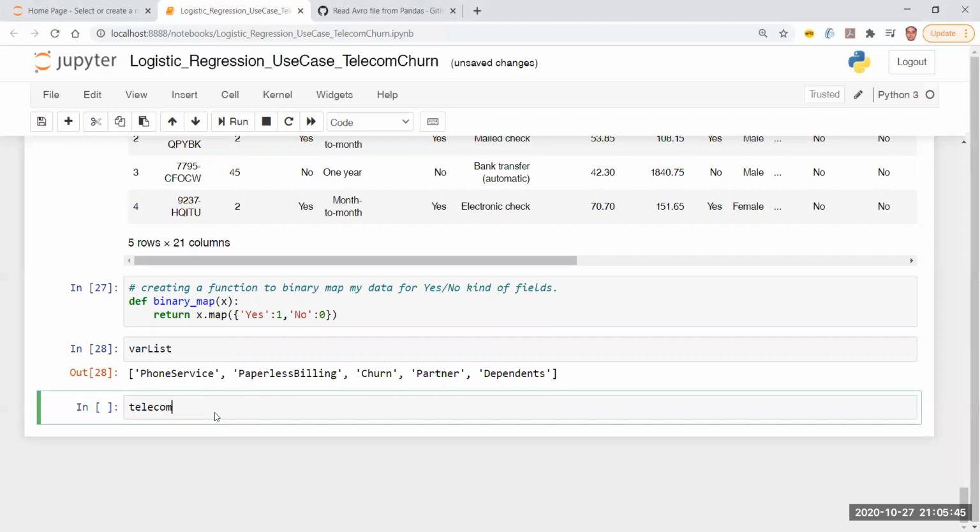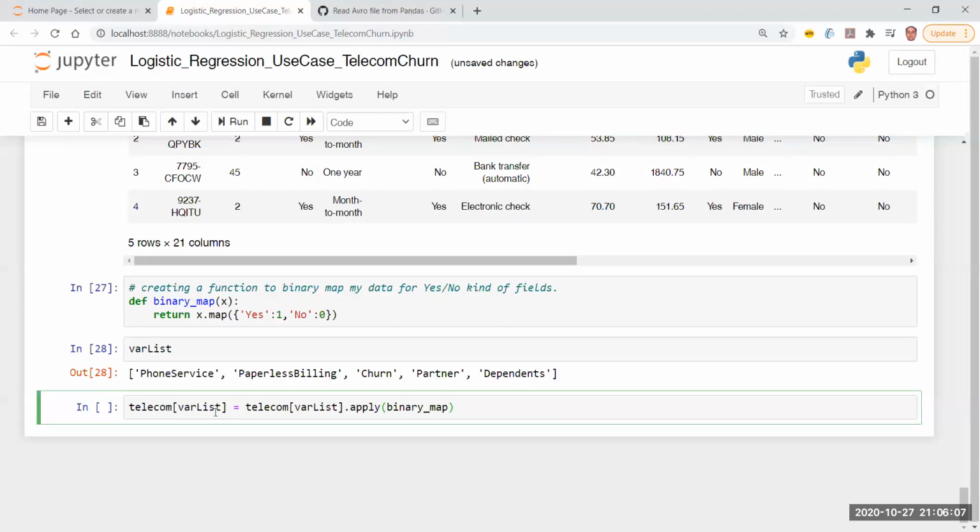So what I'm going to say, telecom var list is equal to telecom var list dot, I'm going to call a function which is apply. I'm going to apply the function which is binary map.